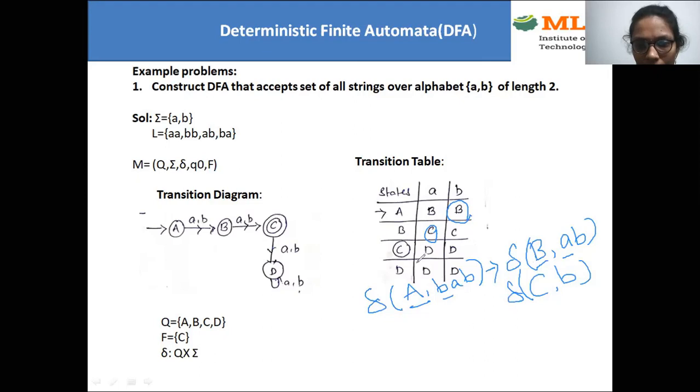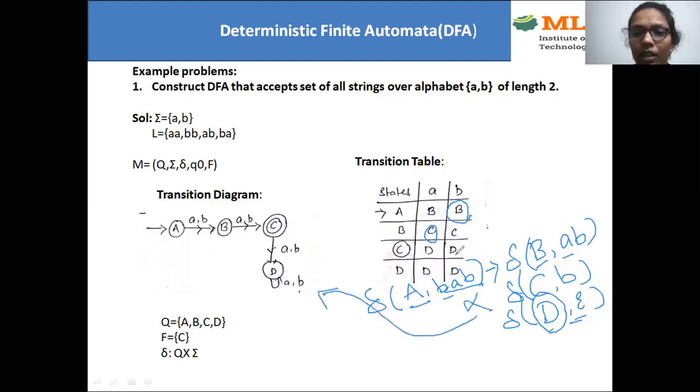C on B, where is it going? To D, that is the dead state, and the string is over. When the string is over, when you get epsilon here, you should reach the end state, the terminating state. The terminating state is C, but here you got D, that means dead state, which is not a terminating state. That means this string is not accepted by this diagram. So in this way, you can check whether the given string is accepted or rejected.